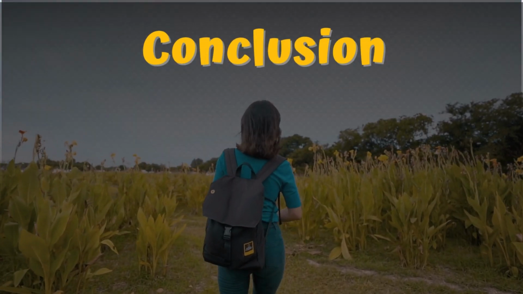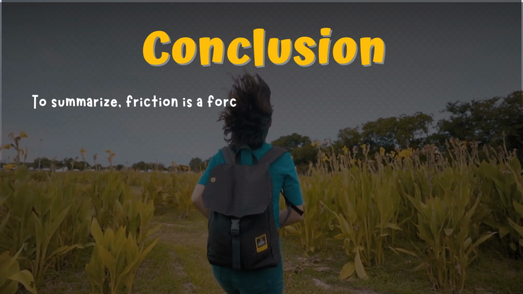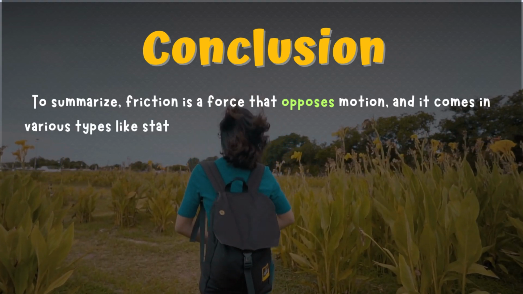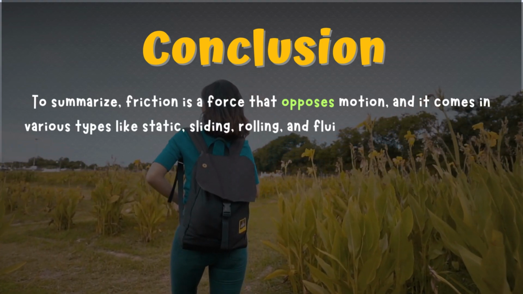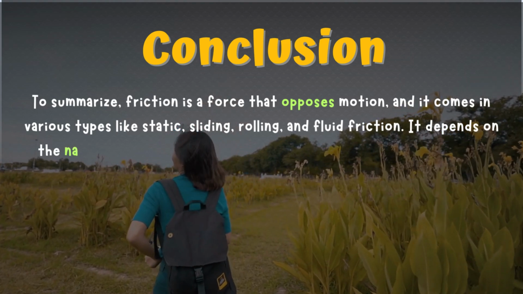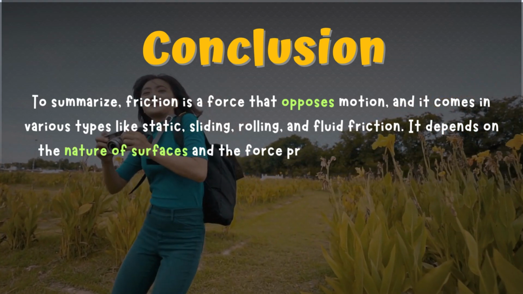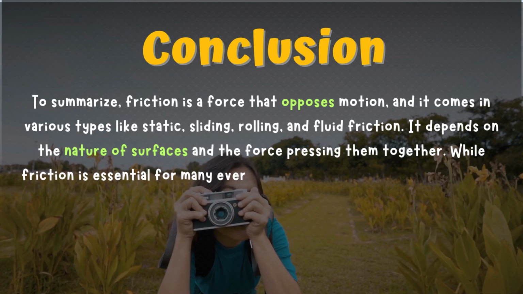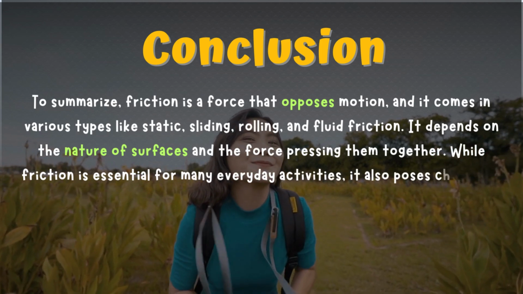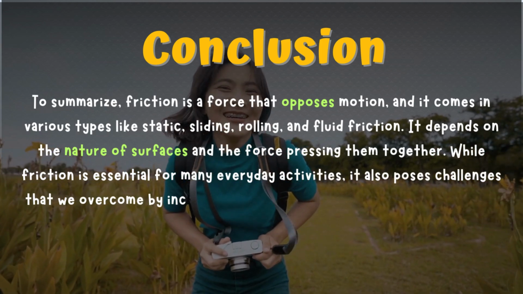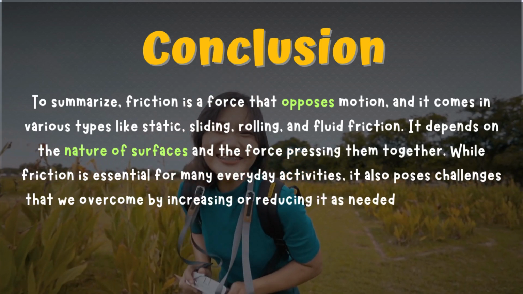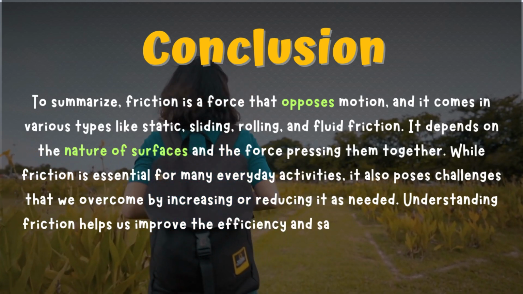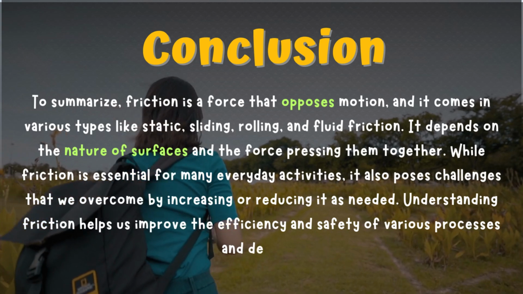Conclusion. To summarize, friction is a force that opposes motion, and it comes in various types like static, sliding, rolling, and fluid friction. It depends on the nature of surfaces and the force pressing them together. While friction is essential for many everyday activities, it also poses challenges that we overcome by increasing or reducing it as needed. Understanding friction helps us improve the efficiency and safety of various processes and devices.